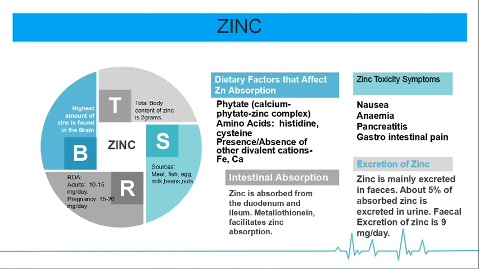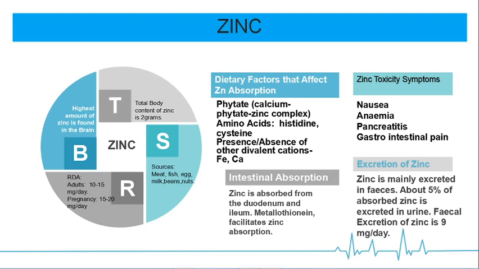Dietary factors which affect zinc absorption include phytate, mainly calcium in the form of calcium phytate zinc complex, and amino acids like histidine and cysteine will inhibit zinc absorption. The presence of other divalent cations like iron and calcium also will inhibit zinc absorption. Zinc toxicity symptoms include nausea, anemia, pancreatitis and gastrointestinal pain.